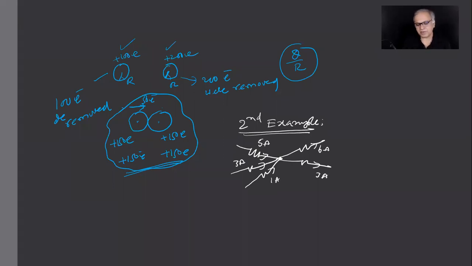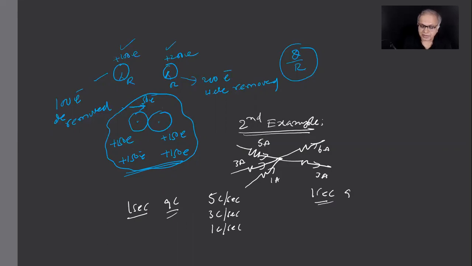Why is it called charge conservation? Do you know? 5 amperes current means 5 coulombs per second. 3 amperes means 3 coulombs per second. 1 ampere means 1 coulomb per second. So in 1 second, as a whole, 9 coulombs is entering. 9 coulombs should come in 1 second, otherwise it's not going to be current. See, charges are not going to be disappearing in the middle. No extra charge is going to be added in the middle. So Kirchhoff's current law, KCL we call it, is an example of charge conservation.